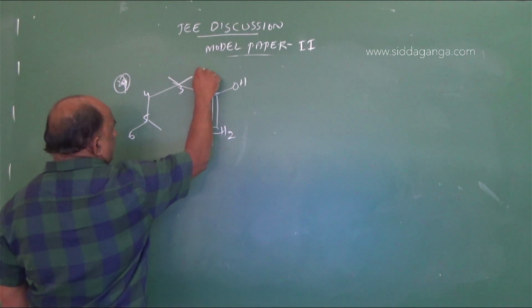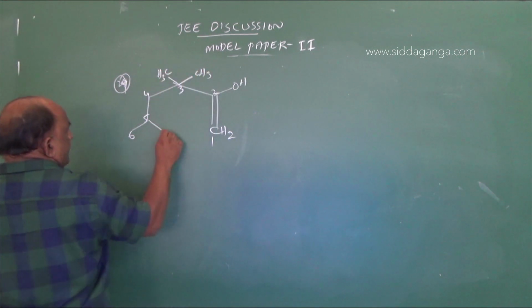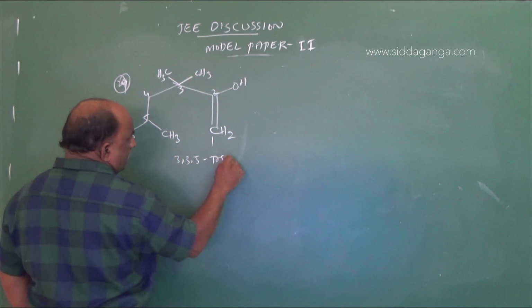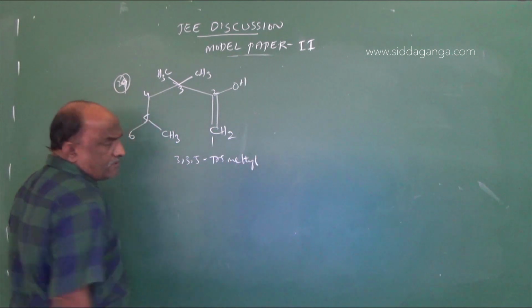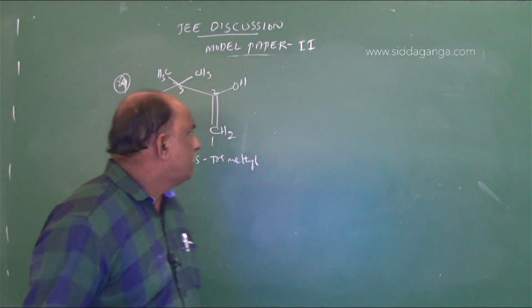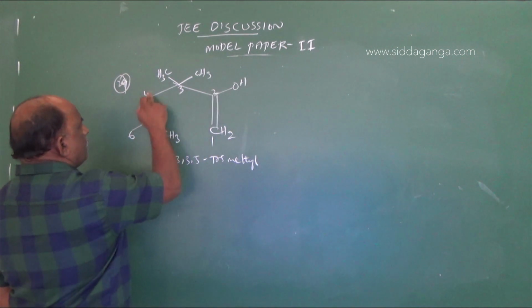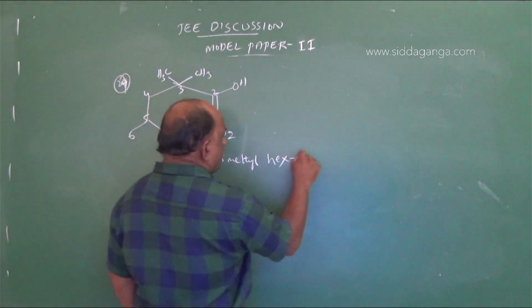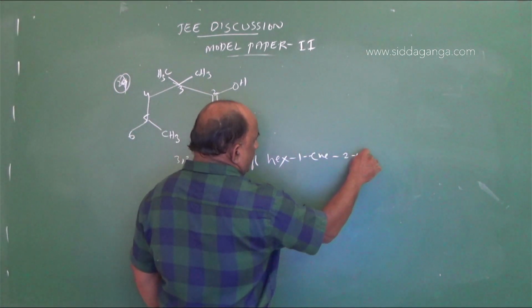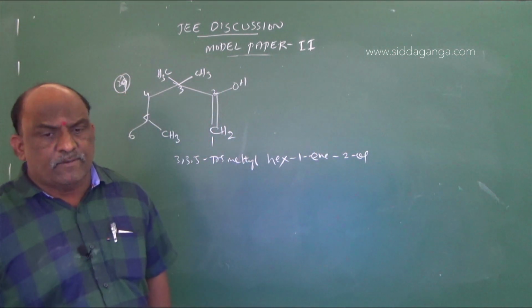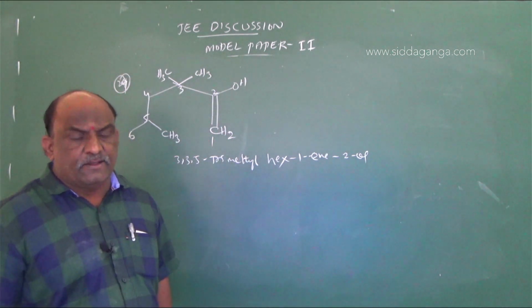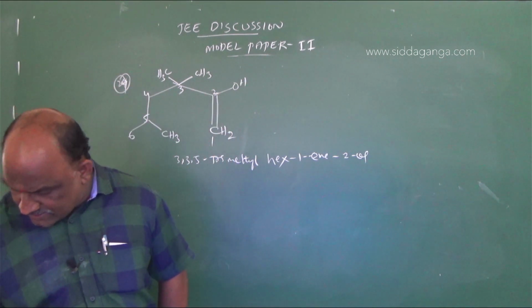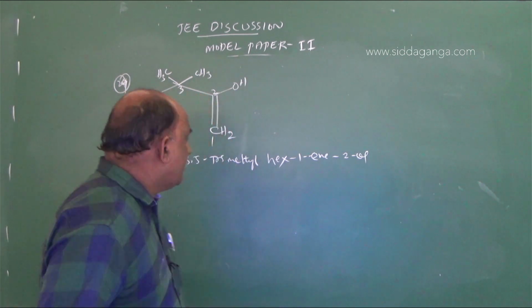There are three CH3 groups, at 3, 3, 5, so 3,3,5-trimethyl. The total number of carbons is 6, so hex. First carbon has a double bond, so 1-ene, and second carbon has OH, so 2-ol. The name is 3,3,5-trimethylhex-1-en-2-ol, the right answer for question 29.